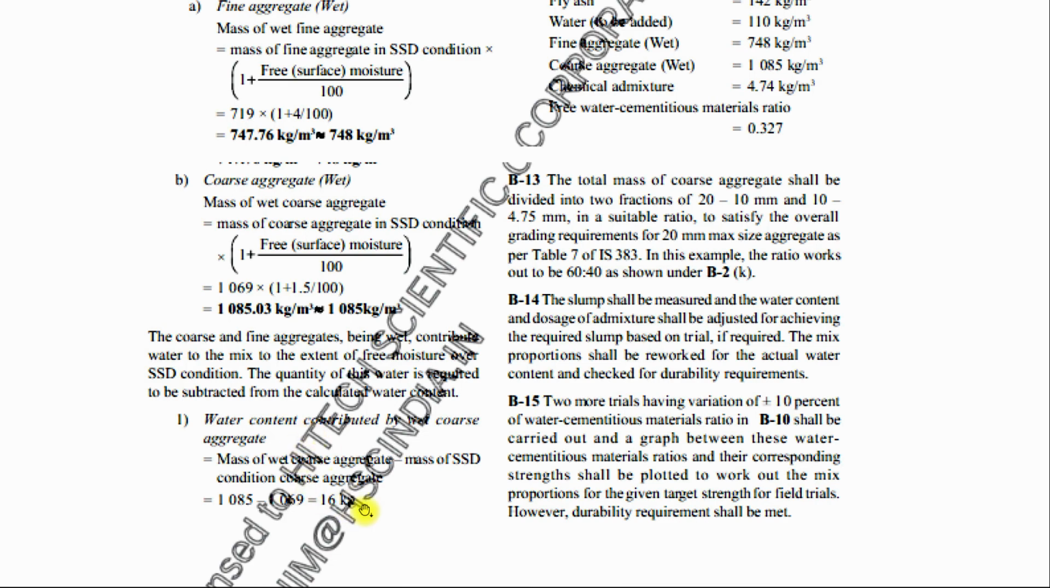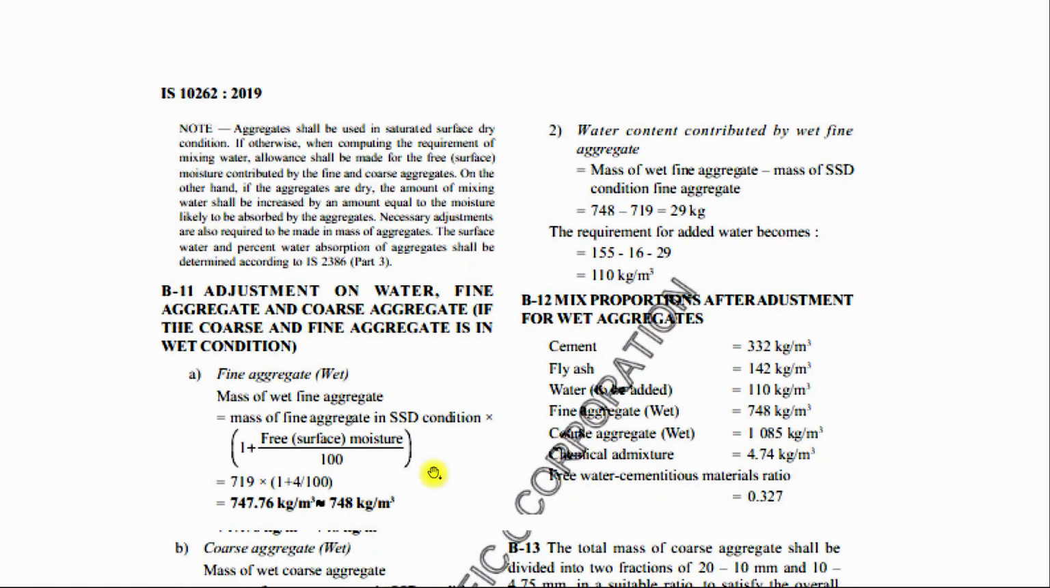And the water content contributed by wet fine aggregate, that is the mass of wet fine aggregate minus the mass in SSD condition, needs to be calculated. So the requirement for added water becomes this: whatever extra water is being added due to the aggregates being in wet condition should be subtracted from the SSD water content, that is 110 kg per meter cube. So this is the trial mix proportion when the aggregate is in wet condition.